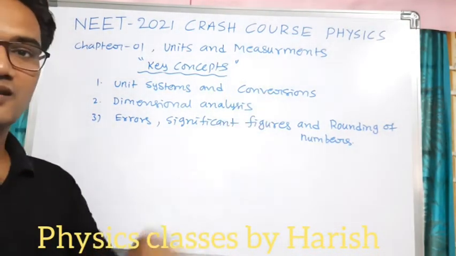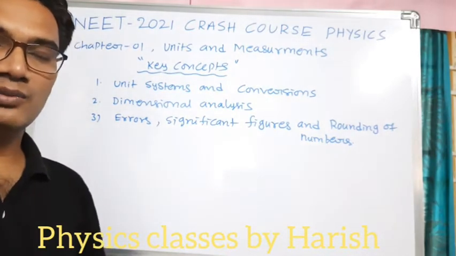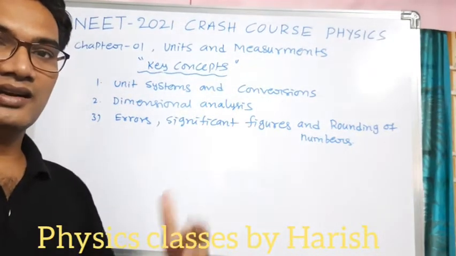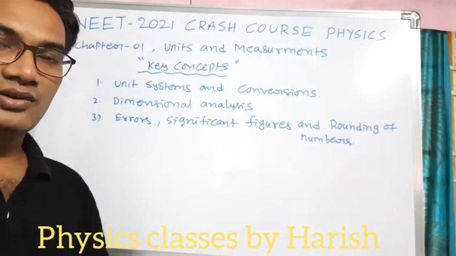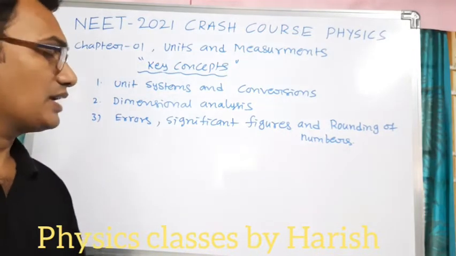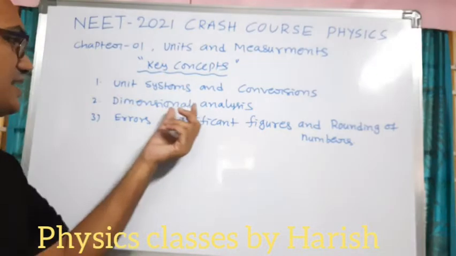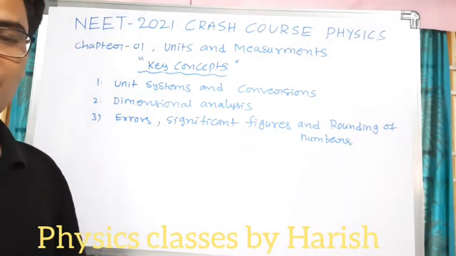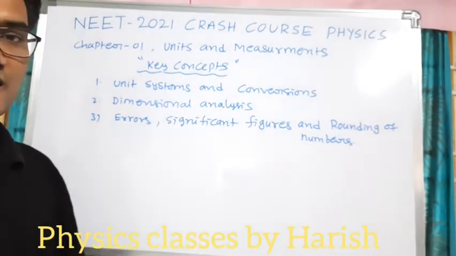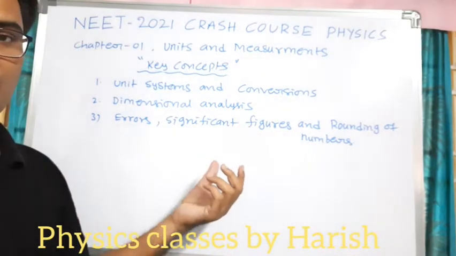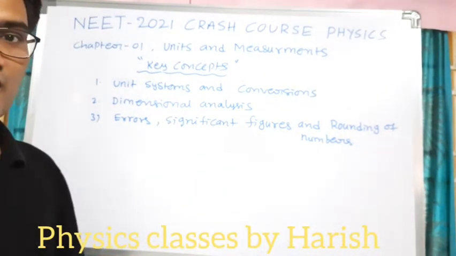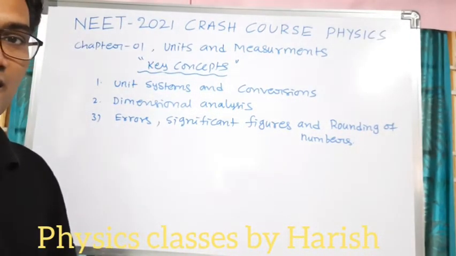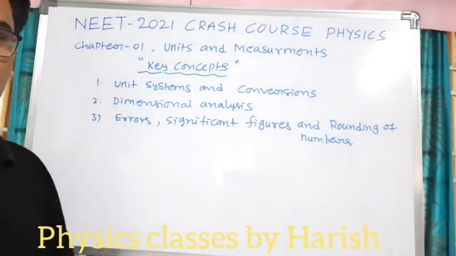And conversions means conversion of the physical quantity unit from one system to another system, like CGS unit to MKS or MKS to CGS, for different physical quantities we have. And next one is dimensional analysis. Based on the unit of the physical quantity, we can write the dimension. In this dimensional analysis, we can find the dimension of an unknown quantity. We can check whether the given relation between the physical quantities is correct or not, with the help of dimensional analysis.